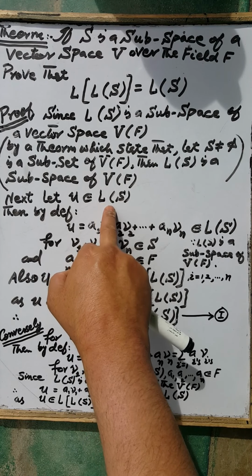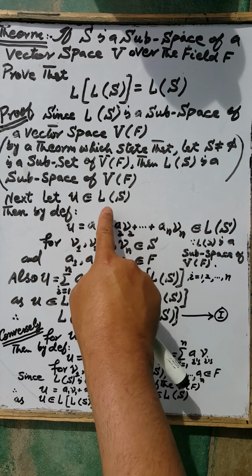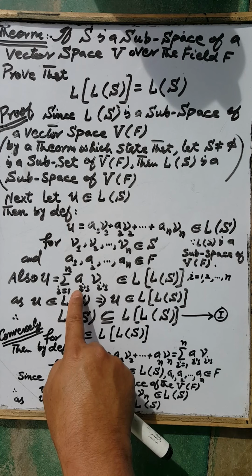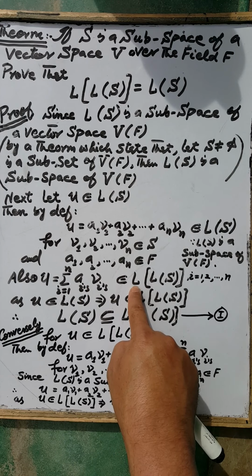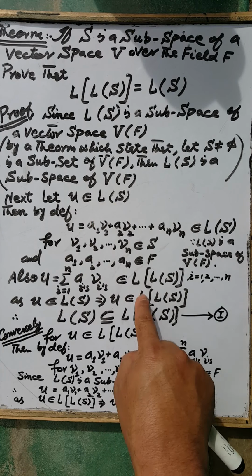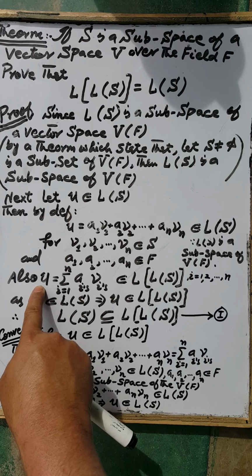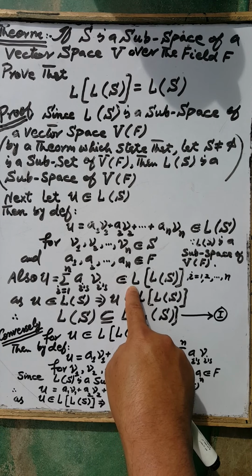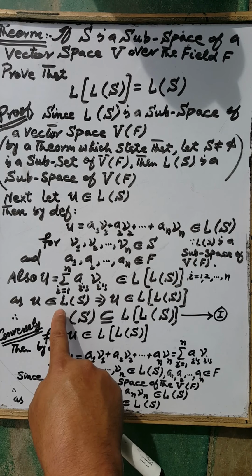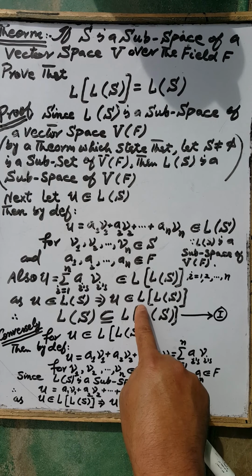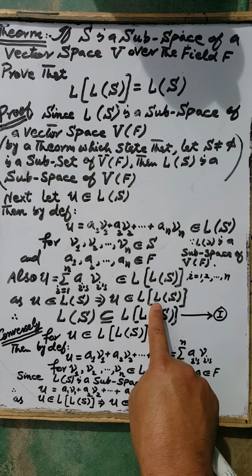Then the linear combination of any elements of this set is again in this set, and similarly, this linear combination can be written in the form of a linear combination of these elements, which is also an element of the spanning set spanned by the set S. As u is an element of the span of S, the element u is also an element of the linear span spanned by the linear span of the set S. Therefore, the linear span of the set S is contained in the linear span spanned by the linear span of the set S. That is, this set is a subset of this set.